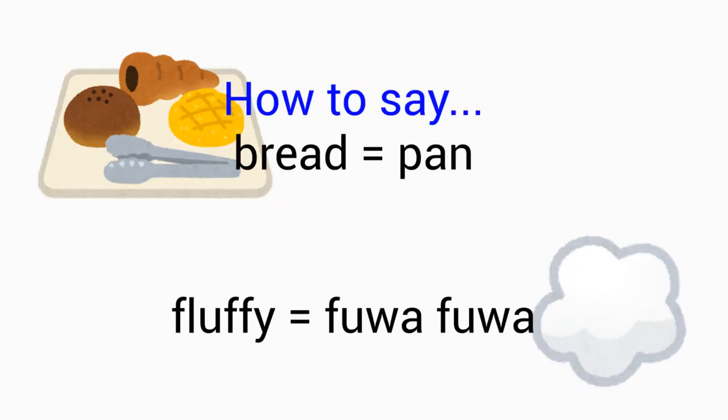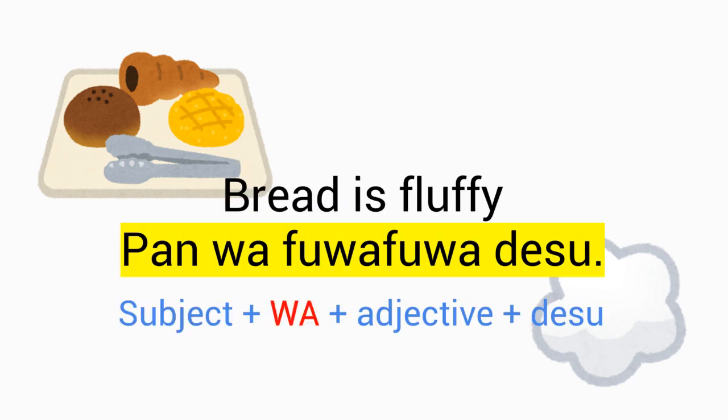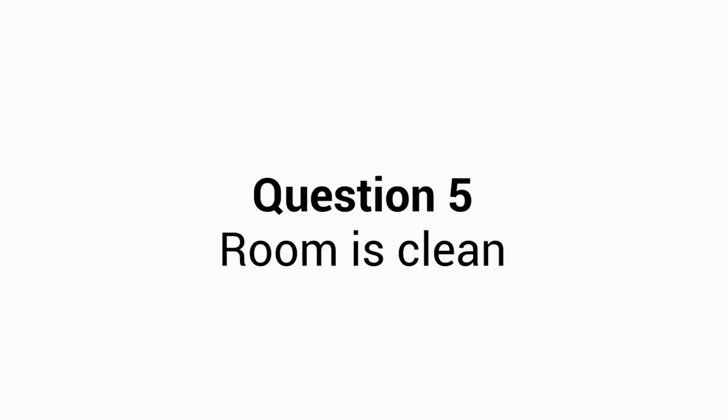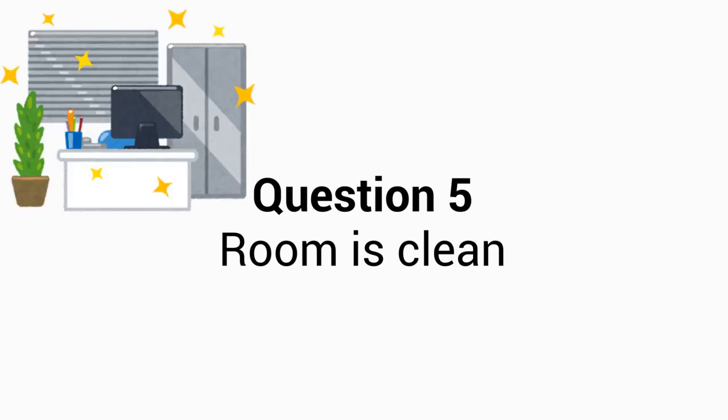Okay, next question is bread is fluffy. Yes. パンはふわふわです。That's positive. How about the negative? パンはふわふわじゃないです。Yes, that's right. Okay, next question. Room is clean.